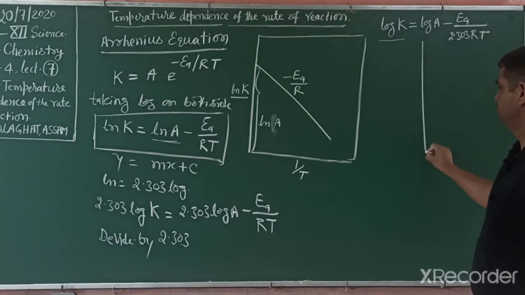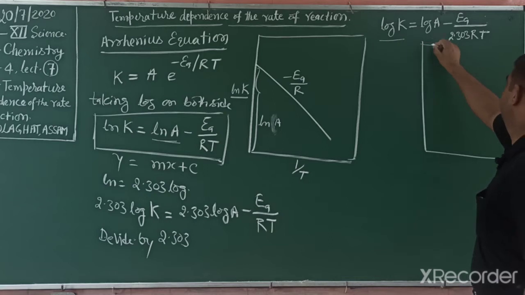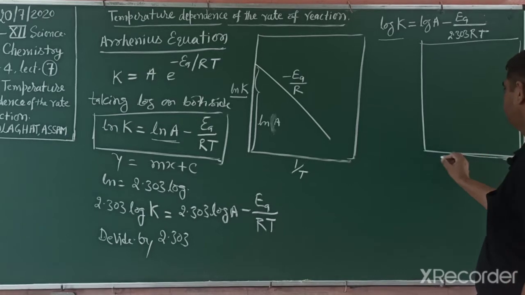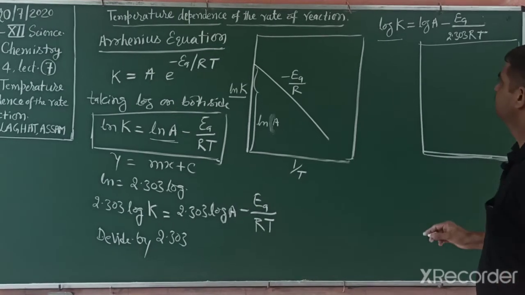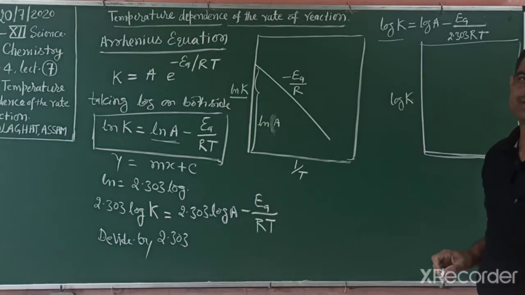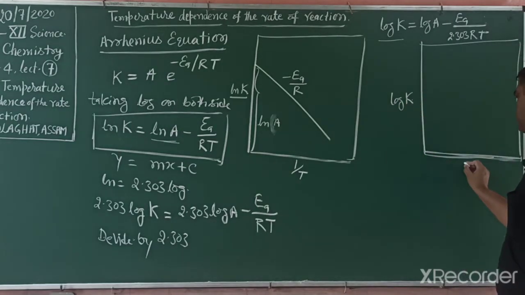If we plot a curve between log k and 1 by T, then we get such a curve. On this side we take log k, meaning rate constant, and on this side 1 by T, meaning temperature.